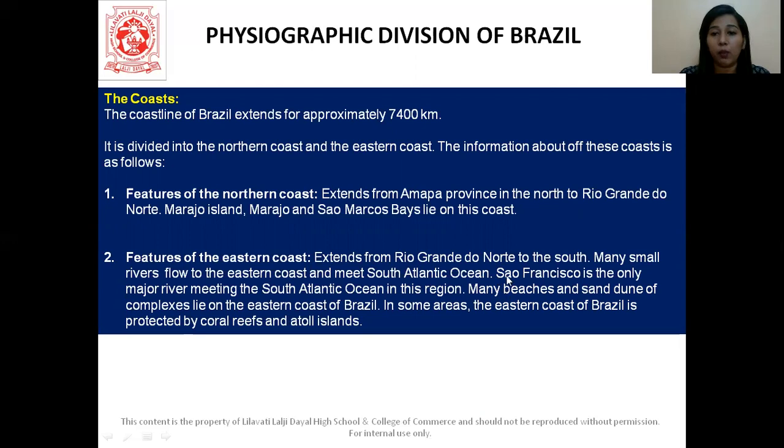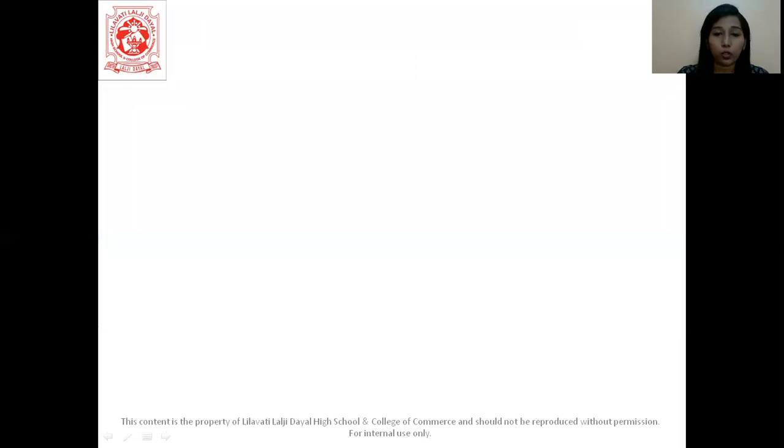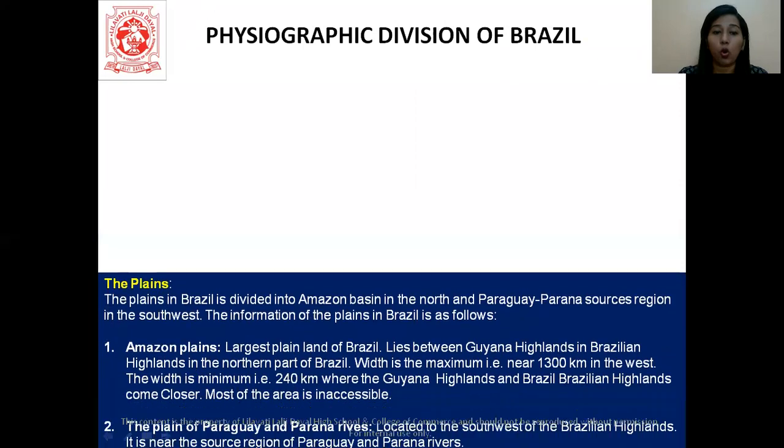Again, you can keep this name in mind, São Francisco, and it is in the South Atlantic Ocean. So you can remember it like this. There are many beaches and sand dunes towards the eastern coast of Brazil. In some areas, the eastern coast of Brazil is protected by coral reefs and atoll islands. So that's all you have to keep in mind about the coast.